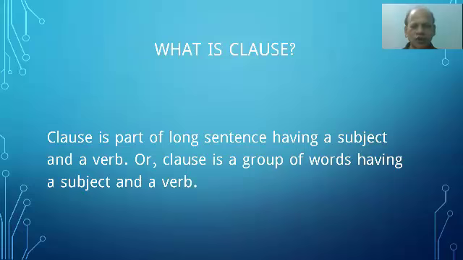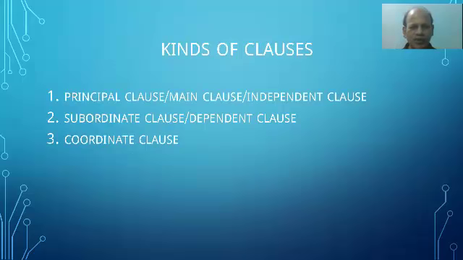Clause is a part of a long sentence having a subject and a verb, or clause is a group of words having a subject and a verb. The part of a long sentence which has a subject and a verb, we call it clause. So this is the definition of clause. And come to the next, kinds of clauses. Mainly there are three types of clauses. First one, principal clause or main clause or independent clause. Number two, subordinate clause or dependent clause. Number three, coordinate clause. These are the three types of clauses.